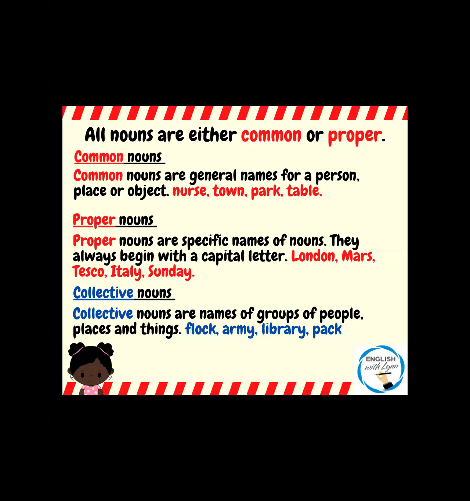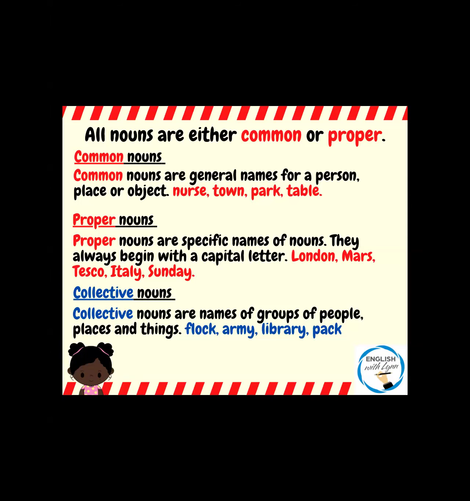Also, days of the week. Any day of the week begins with a capital letter. Months of the year follow the same suit. January, February, March, they all start with capital letters. Then we'll move on to cities and countries. London is the capital city of England. So London, England, they have capital letters at the beginning of them.